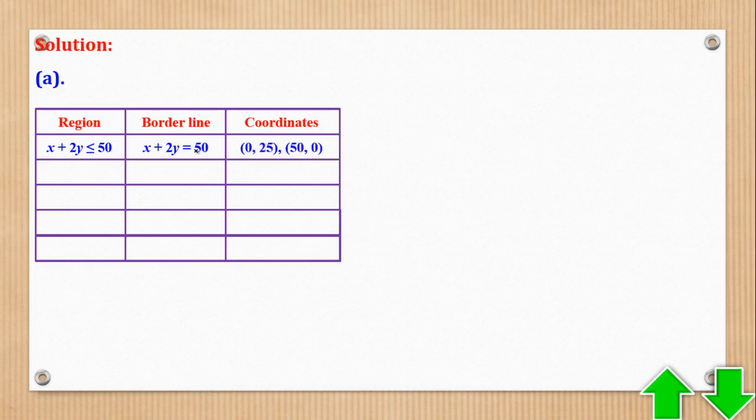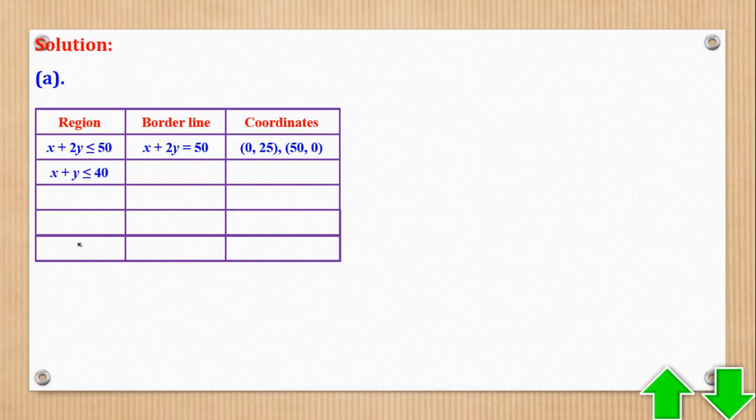Then coordinates, you choose any two, because for a straight line, as long as you get 2 points, you are good to go. So when x is 0, it means that 2y will be equal to 50. Therefore, y will now be equal to 25. When y is 0, the whole of this is 0, meaning that x is equal to 50. That's why you get (50, 0).